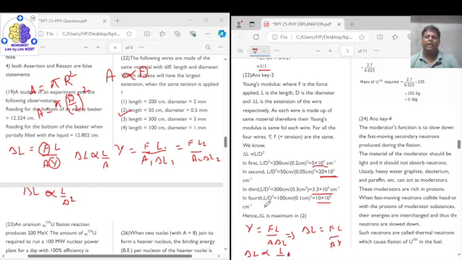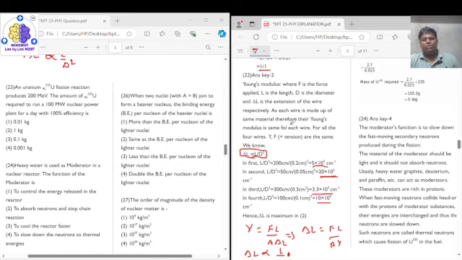So for whichever wire the ratio of L upon D square is maximum, that wire will have its maximum extension, right?